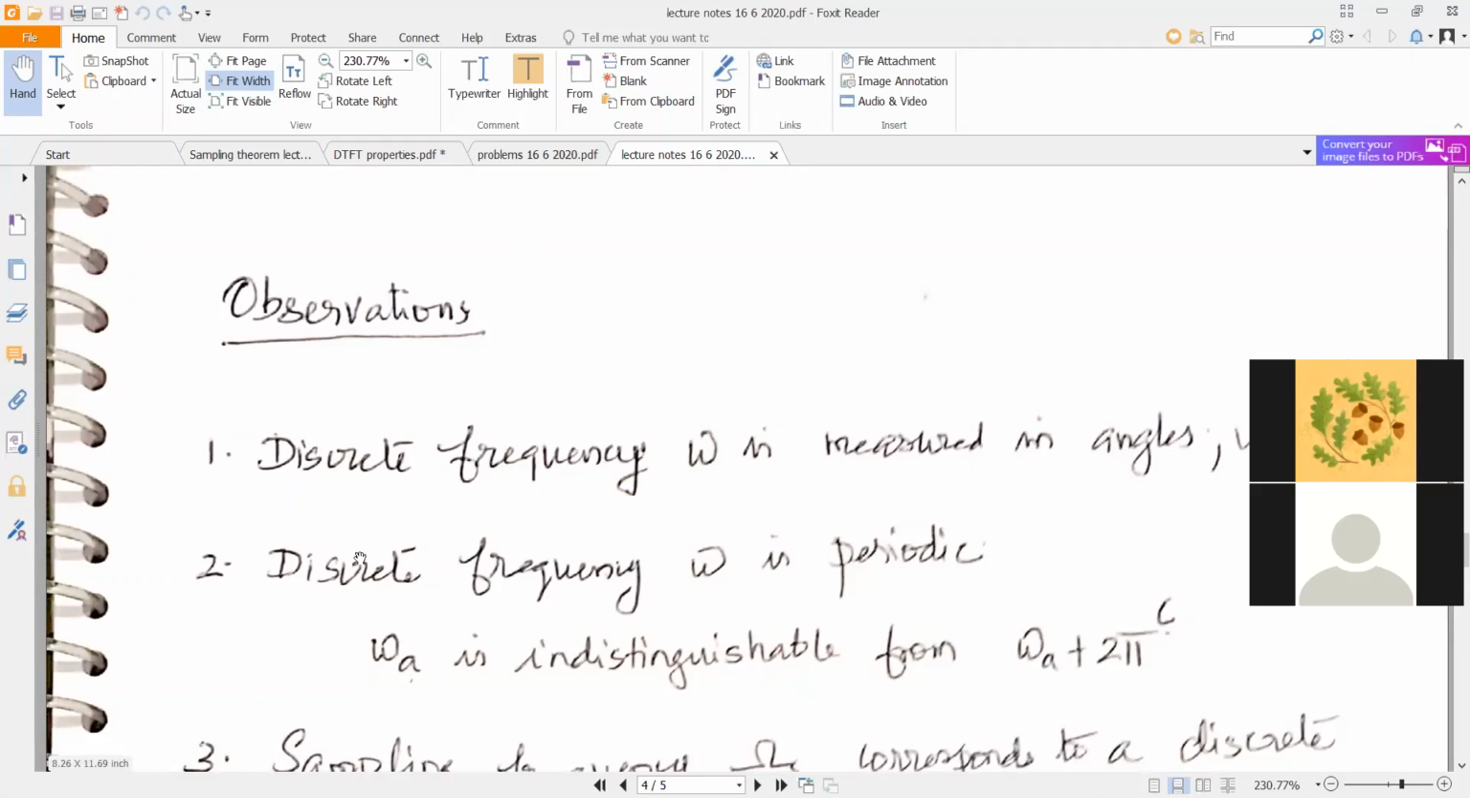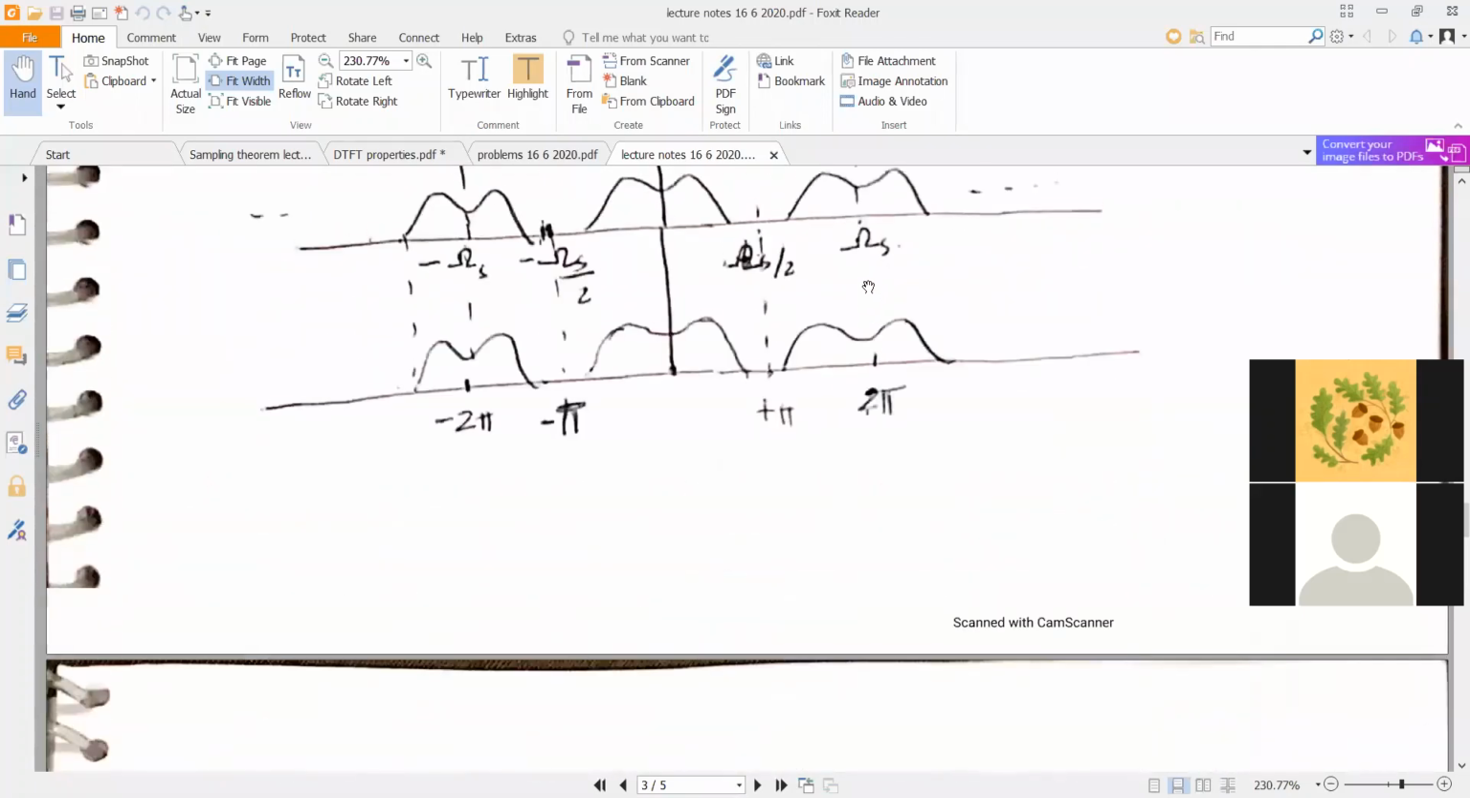The second important property, this is a very, very important property, is that the discrete frequency omega is periodic. Why is omega periodic? Because you have a 2 pi here, and here maybe you'll be having a 4 pi, and a minus 4 pi here. Which means the replicas occur at integer multiples of plus or minus 2n pi. So at 2 pi you have a replica. At 2 into 2 pi you have the second replica. At minus 2 pi you have the replica on the left side. At 2 into minus 2 pi you have the replica here. Likewise you have infinite replicas.